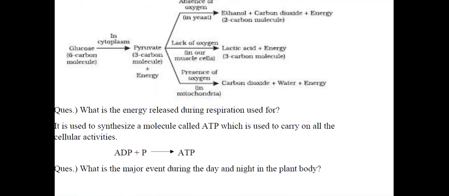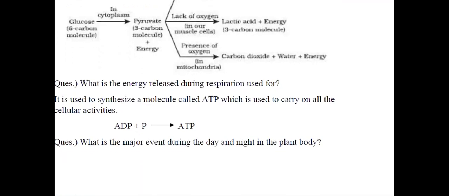Let us go back to a very important question that is usually asked from you all. Why do we get muscle cramps? We get muscle cramps because of this breaking down of pyruvate in the lack of oxygen, which takes place in our muscle cells. As a result, lactic acid is formed. Due to the accumulation of lactic acid, we get cramps in our muscles. And how do these muscle cramps go away? You have learned it in your lower classes: by a hot water bath or a hot water massage. This lactic acid can be broken down into carbon dioxide and water, and at that time the cramps just go away. So these are the 3 different mechanisms of the breakdown of glucose.